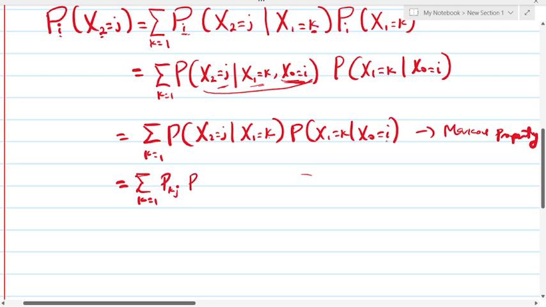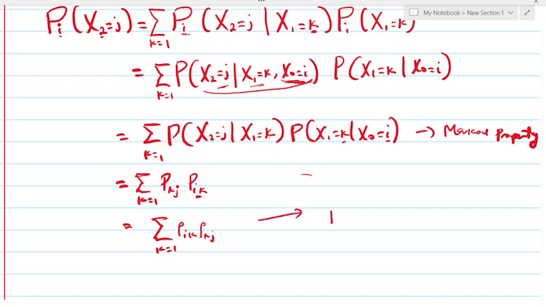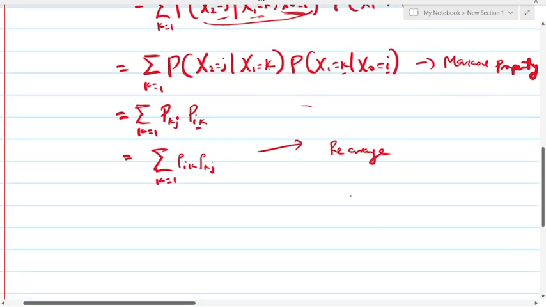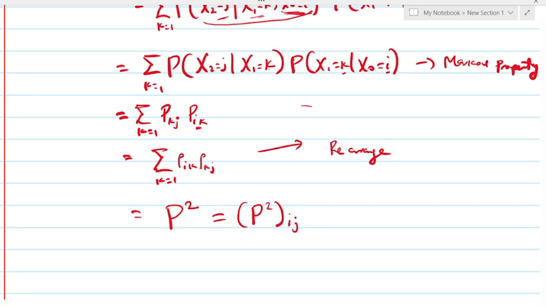Then this also is the probability of moving from I to K. So let's rearrange this by writing this first. We have probability Ik, probability Kj. Then according to matrix multiplication we did in our previous lesson, this is equal to P square index Ij.